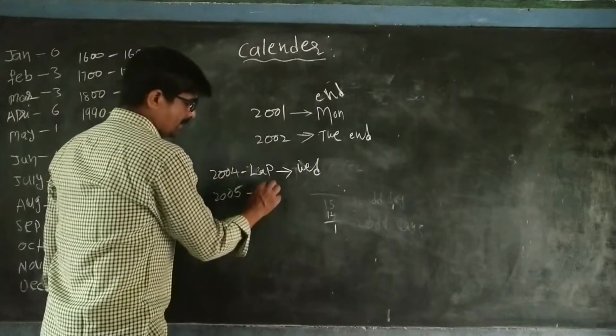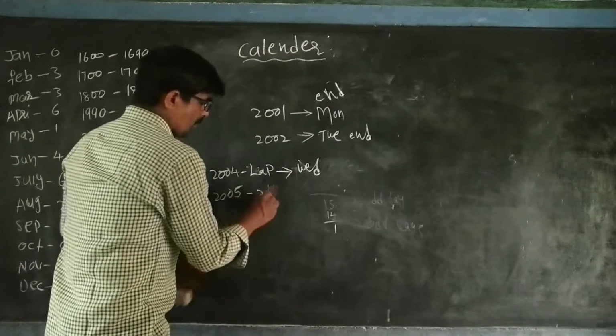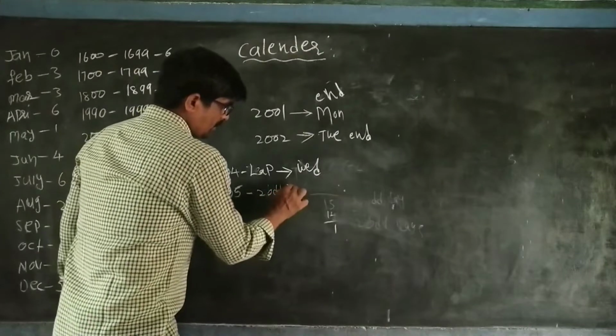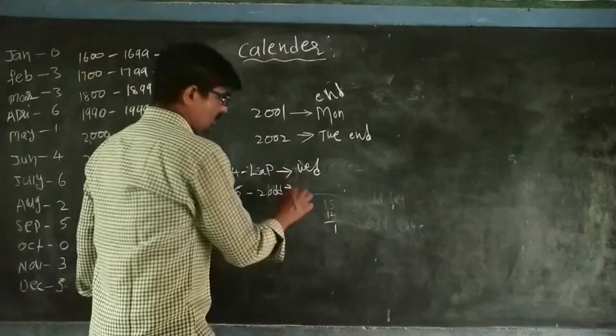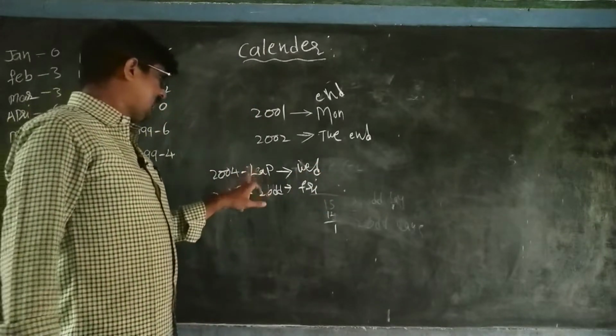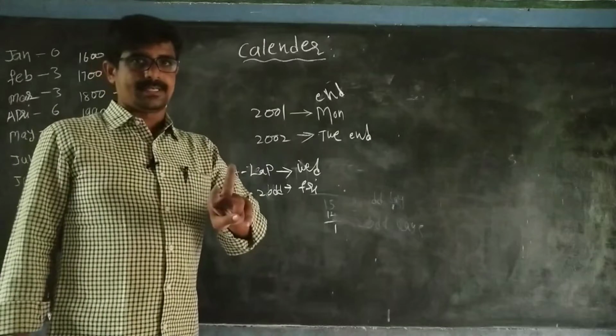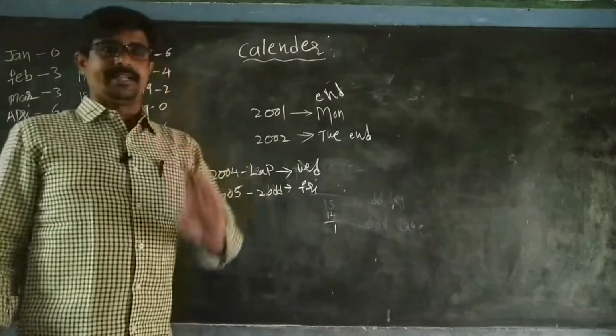If 2004 ends on Wednesday, then because it is a leap year we add 2 odd days: Thursday, Friday. So whenever it is a leap year we take 2 odd days, and for every other year we take only 1 odd day.